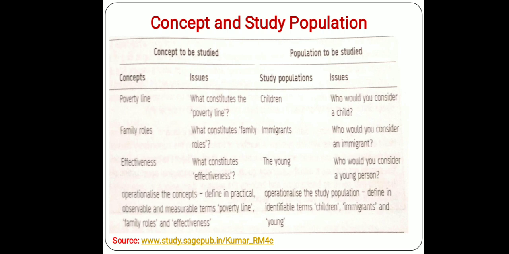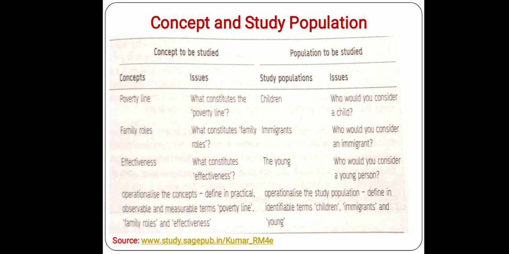Here family role is our concept. What do you understand by family role? Suppose family role means how you are managing your family, how your livelihood is being carried out, what is your profession or how you are earning. That is meant by a family role. Similarly, immigrants: when I say immigrant, who would be considered as an immigrant?